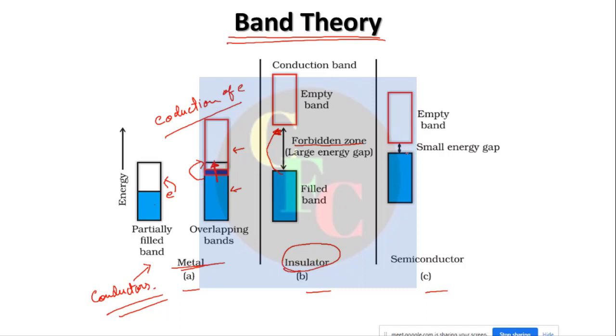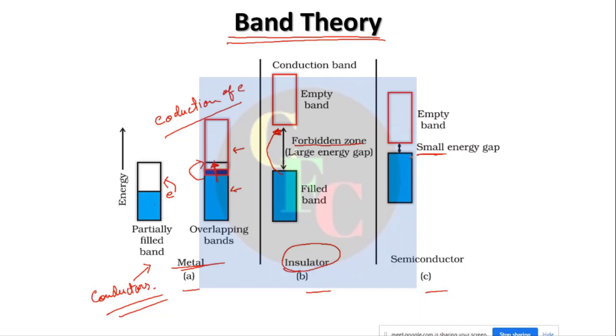But there are a few cases where there is a gap, but the gap is small. The gap cannot be overcome at normal temperatures, so at that time they act as good as insulators.